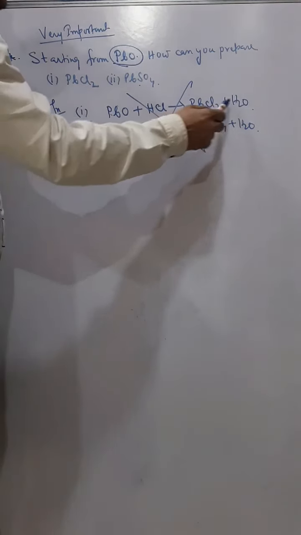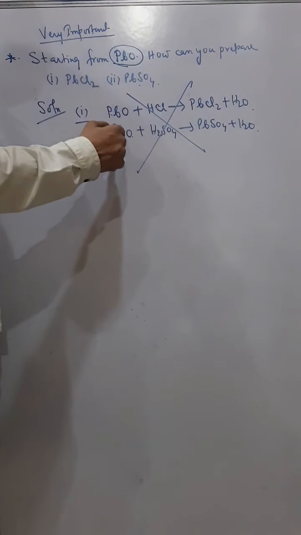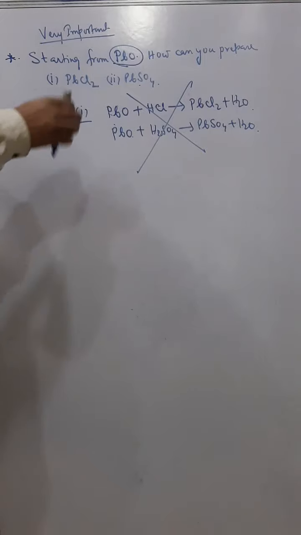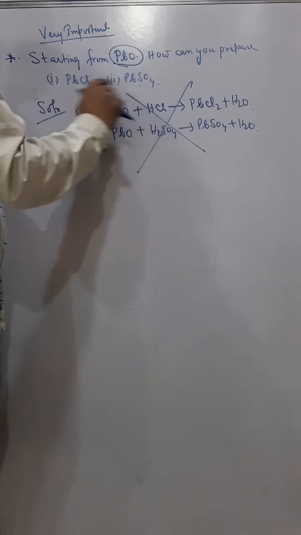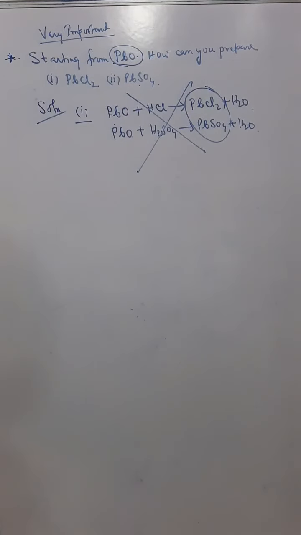This is a mistake. You know why? Because this is acid plus base gives salt and water, and you remember this is a neutralization reaction. And a neutralization reaction is never used for preparation of insoluble salts, and these two are insoluble salts. So this is a wrong method and the student gets 0 in this method.